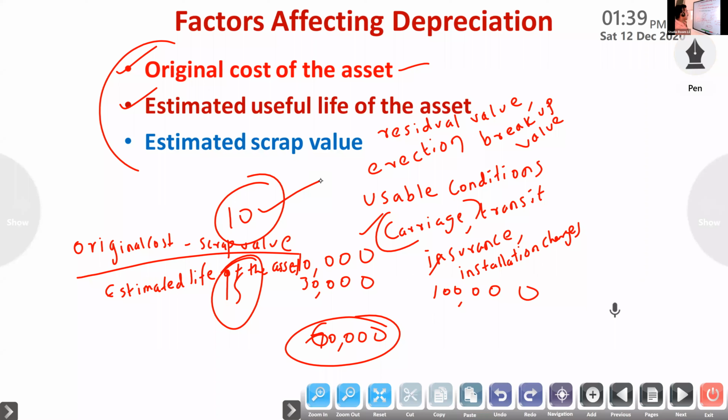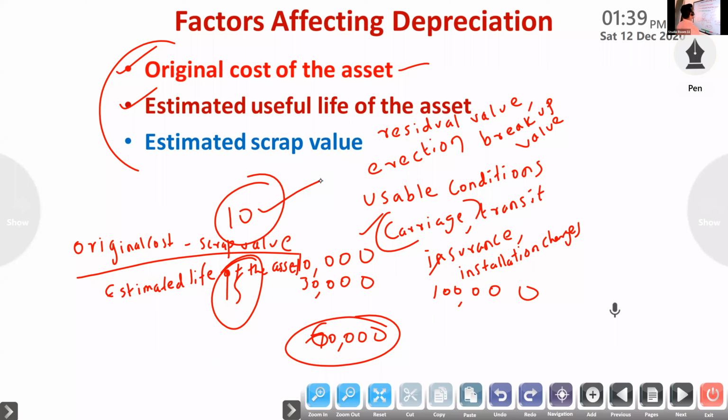At the end of the service life, how much amount we will get, that amount is called scrap value, residual value, breakup value.